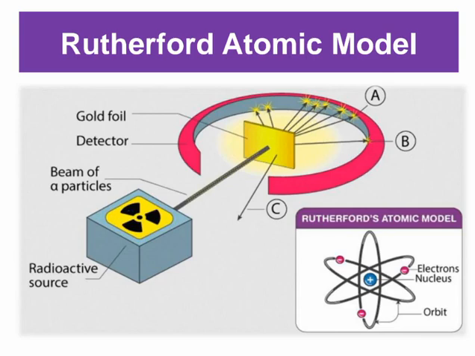He placed a fluorescent zinc sulfide screen around the thin gold foil. You can see the image of the diagram. Rutherford made certain observations that contradicted the Thomson atomic model.